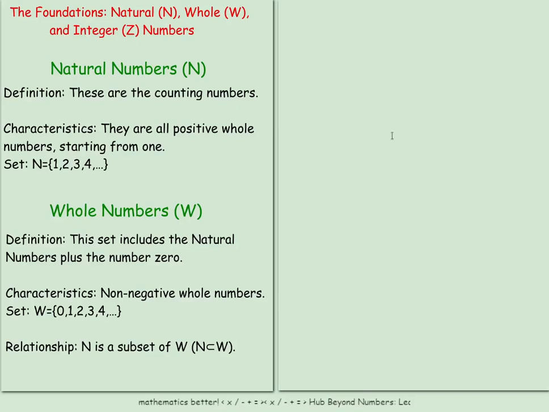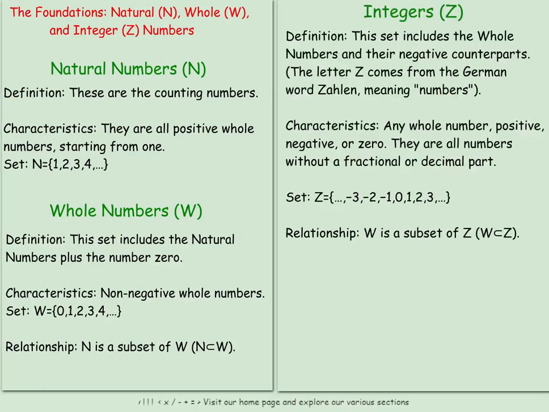Let's look at the third set of numbers, and we call them integers. So the integers will be the last set of numbers we'll talk about. I'll give a visual representation, and then we solve some questions. Integers. This is the set that includes the whole numbers and their negative counterpart. Its symbol is Z, this letter Z over here. The Z is actually from a German word, Zahlen. Zahlen simply means numbers. That is very interesting to note.